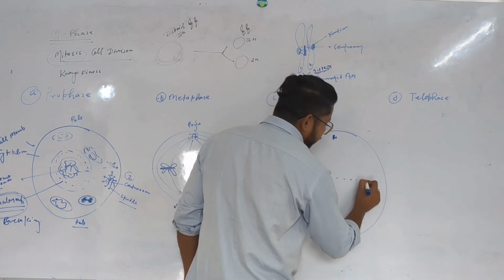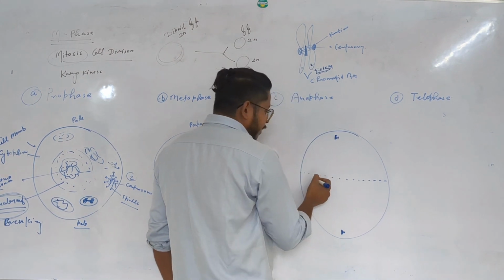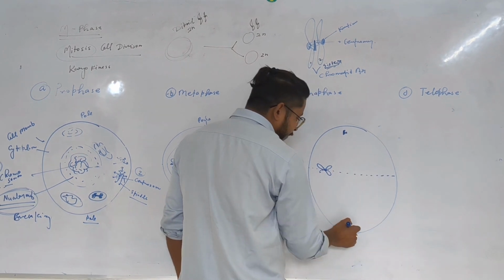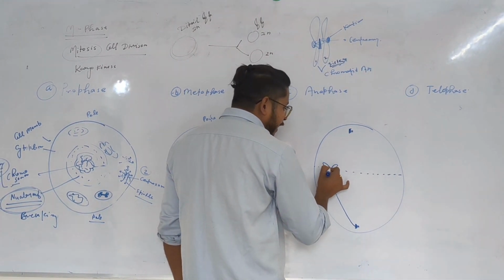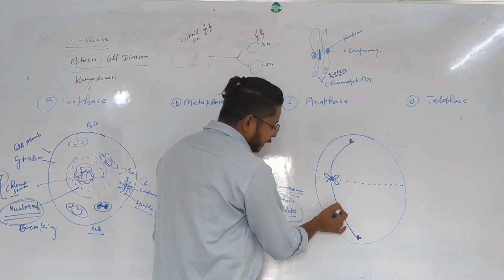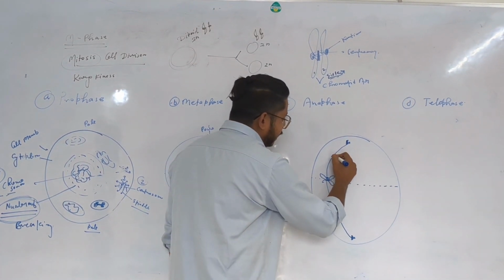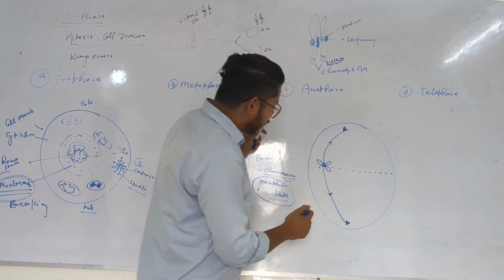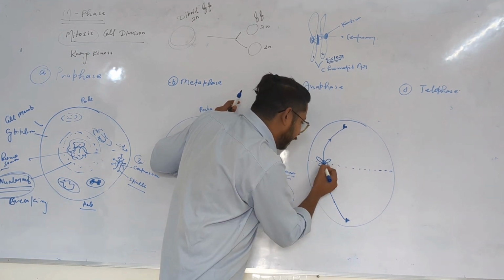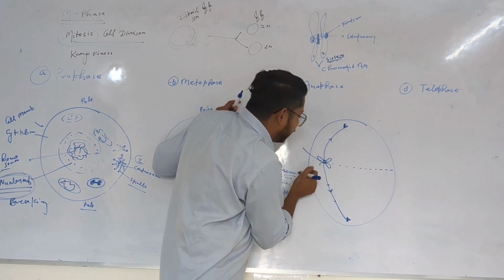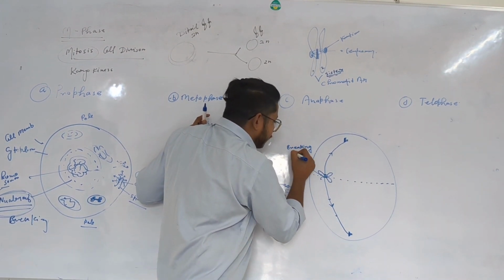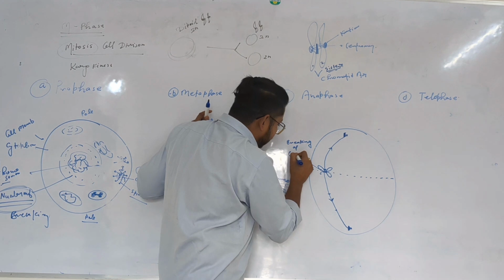Here what will be happening? This is the metaphase, and all over the metaphase the chromosomes are present. In metaphase, the spindle is attached with the kinetochore of the chromosomes. So this is the diagram of the metaphase, and after that the anaphase comes into existence. Because of the anaphase, a pressure is generated by these spindle fibers, and because of that, the breaking of this zone will happen. Breaking of centromeres will happen.